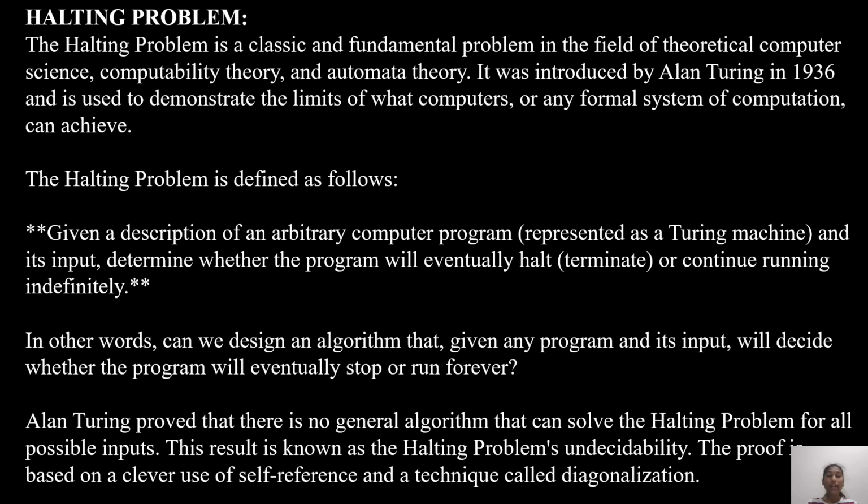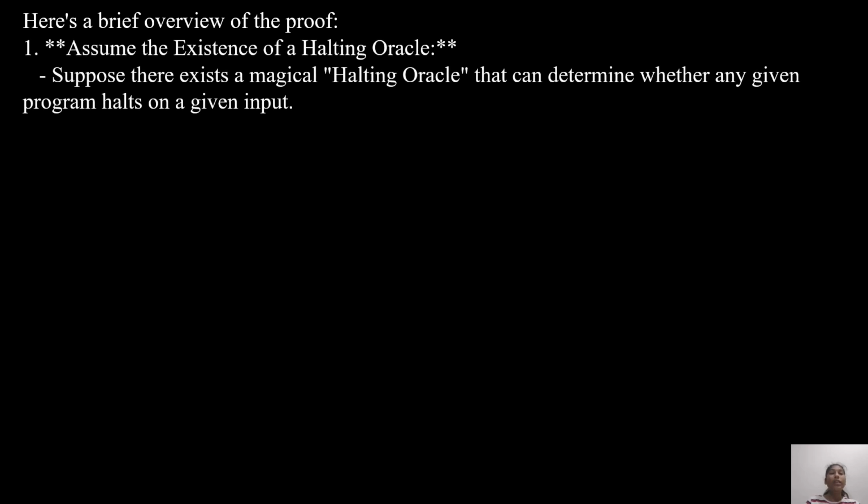Alan Turing proved that there is no general algorithm that can solve the halting problem for all possible inputs. This result is known as the halting problem's undecidability. This is based on a clever use of self-reference and a technique called diagonalization. Now, let us see a brief overview of the proof. Assuming the existence of a halting oracle: suppose there exists a magical halting oracle that can determine whether any program halts on a given input.